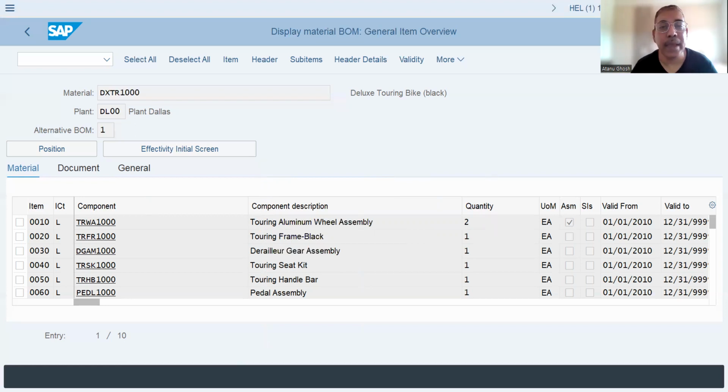Now we'll add the third item. What is my third item? Draw the gear assembly. So you have to repeat this process for as many items you want to bring. We have added the third item. Let's go to the next one. Fourth item. It is the touring seat kit.